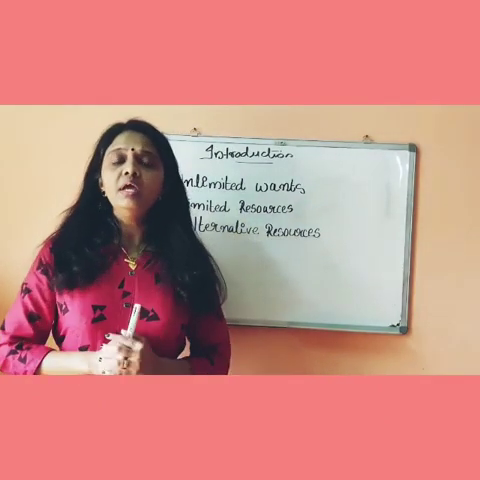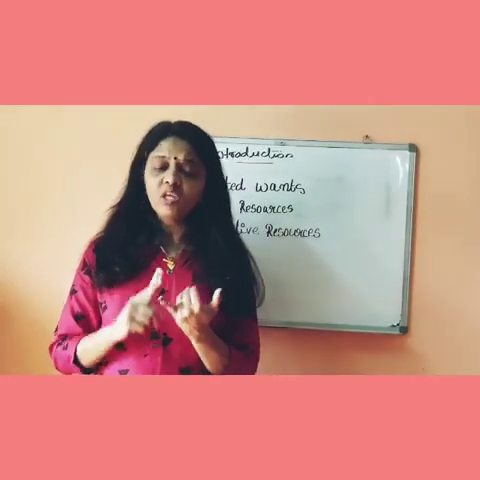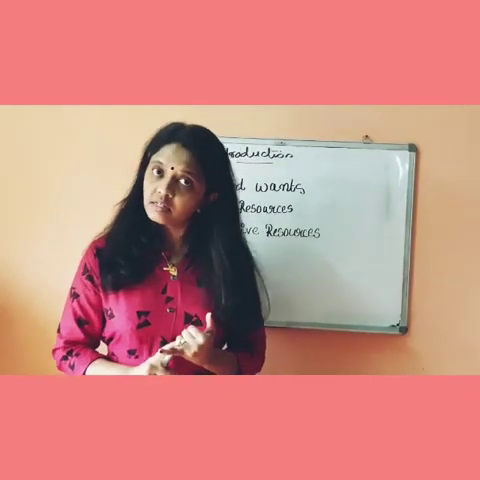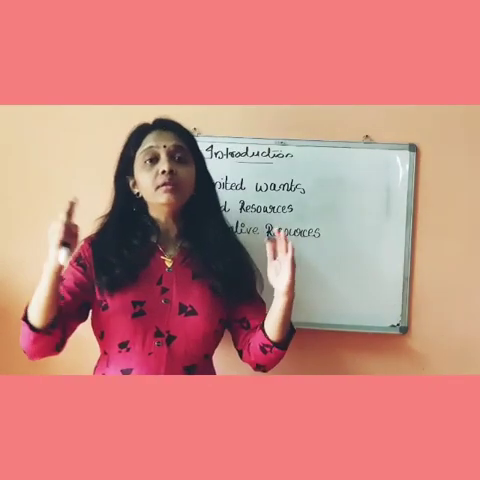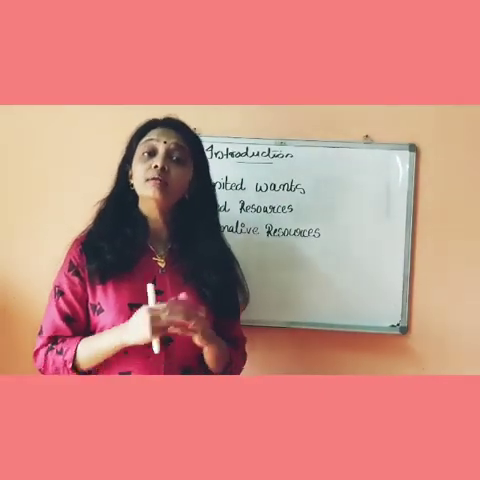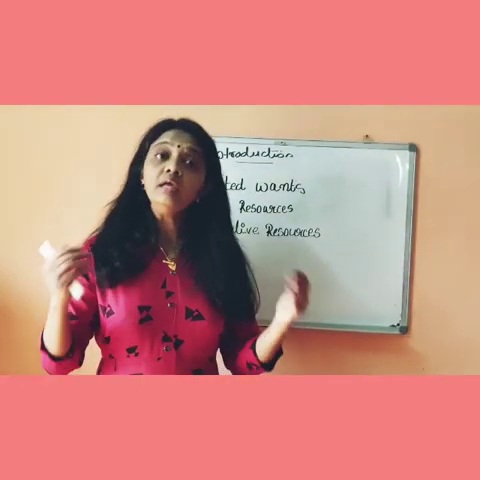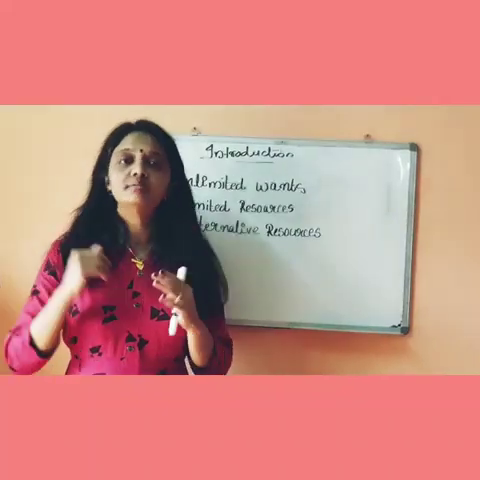For example, if you have 1 acre of land, you can use that land to cultivate rice or wheat or sugar, or in that particular land you can construct a building, school, anything. So it has alternative uses.